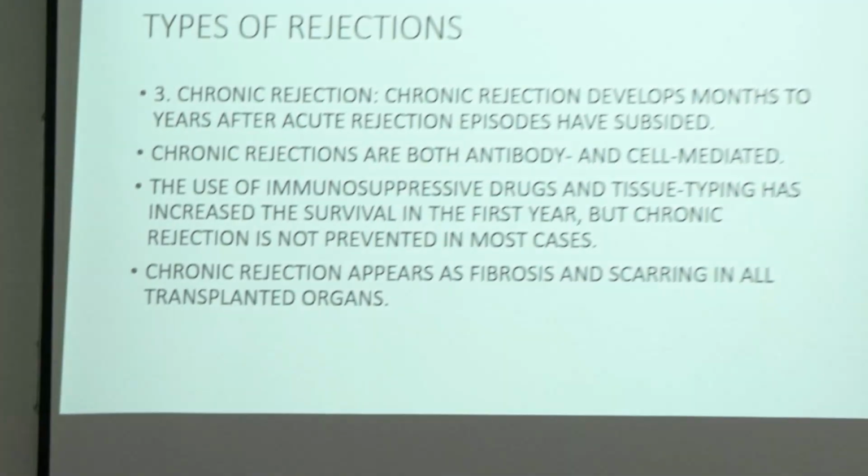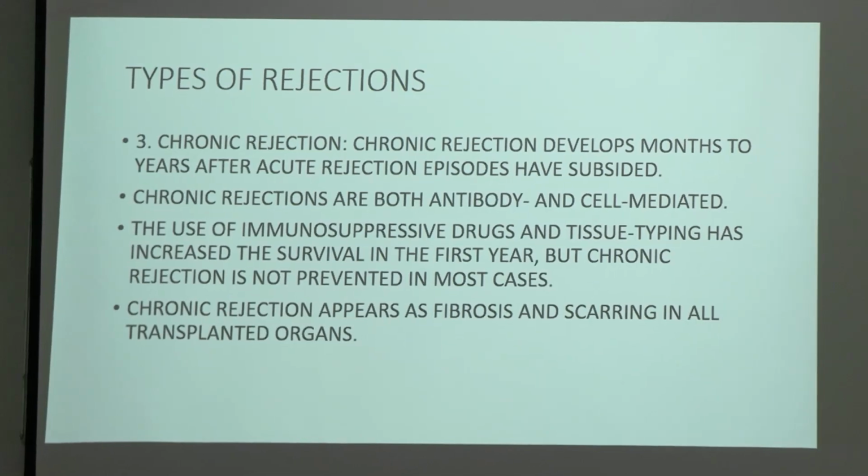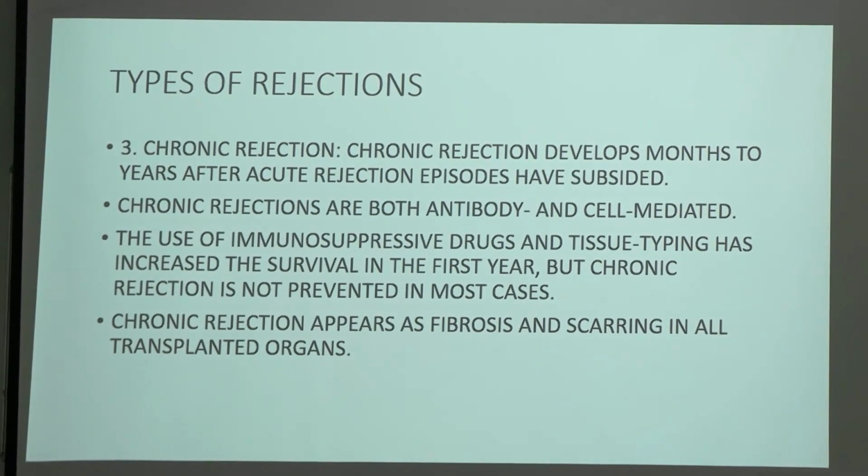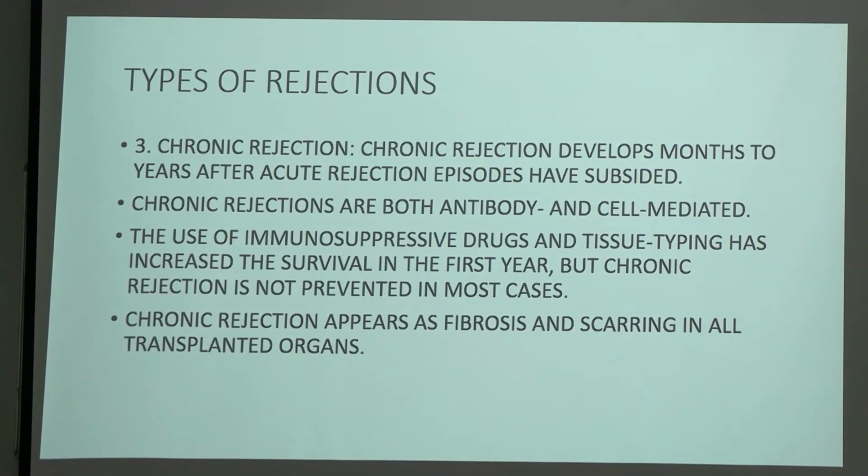Coming to chronic rejection, it develops months to years after acute rejection episodes have subsided. Mind it, there is an event of acute rejection episodes previously, then the patient is going to land up in chronic rejection. Chronic rejections are both antibody and cell mediated. The use of immunosuppressive drugs and tissue typing has increased the survival in the first year, but chronic rejection is not prevented in most cases. Chronic rejection appears as fibrosis and scarring in all transplanted organs.